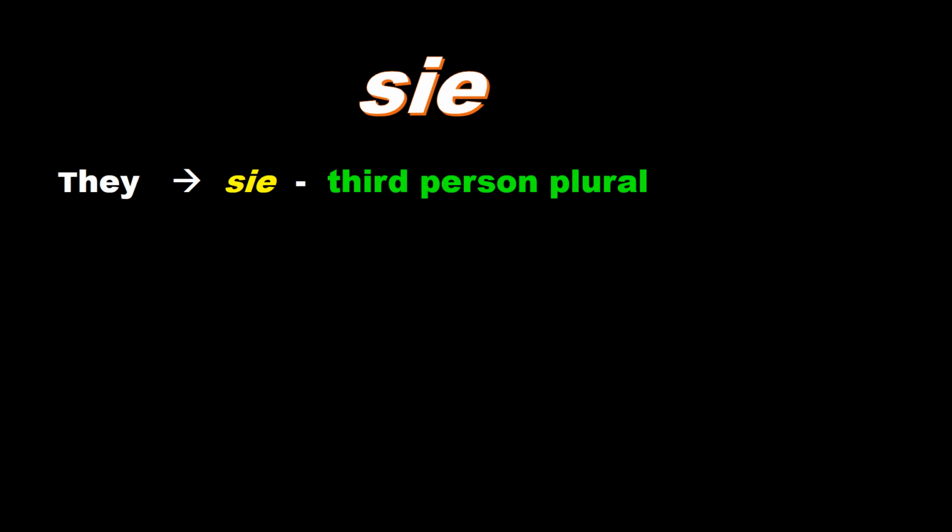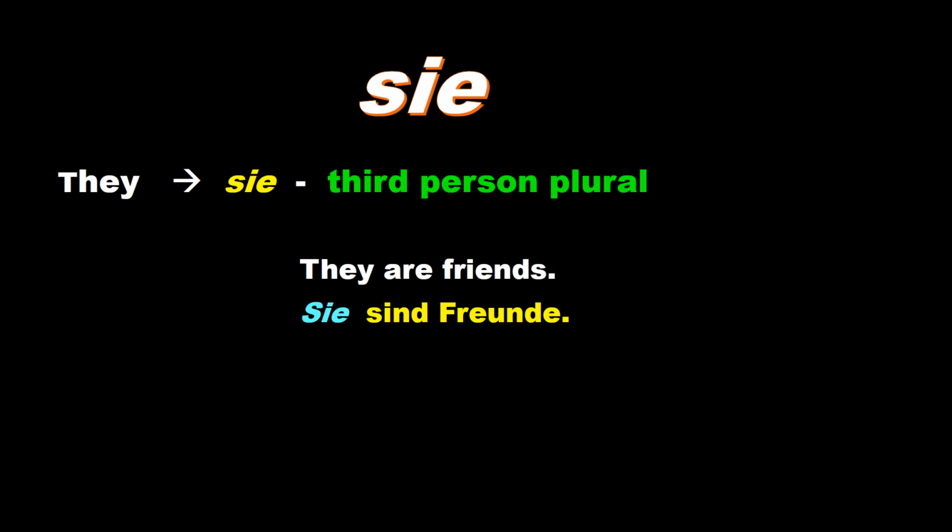Let's take some of the examples to understand it better. They are friends. Sie sind Freunde. This sie denotes they. This is third person plural.